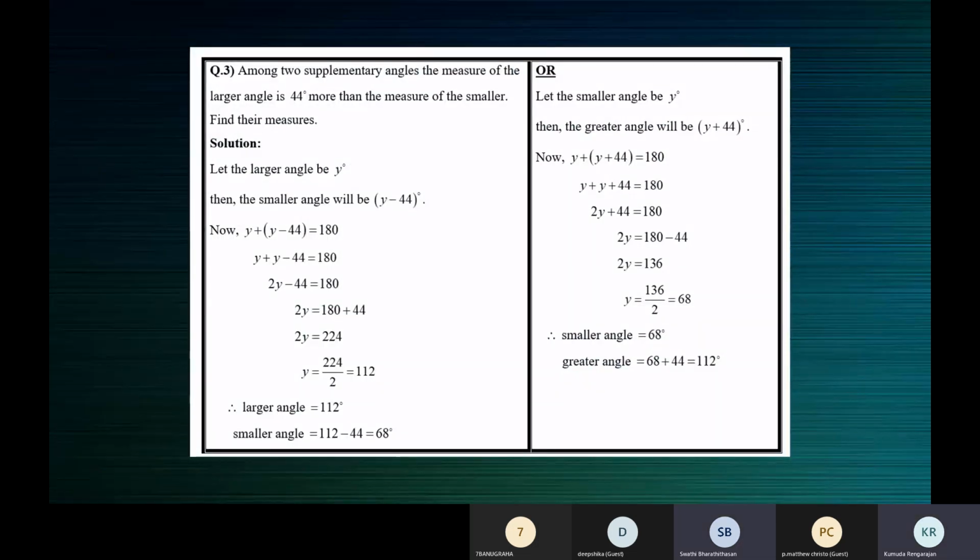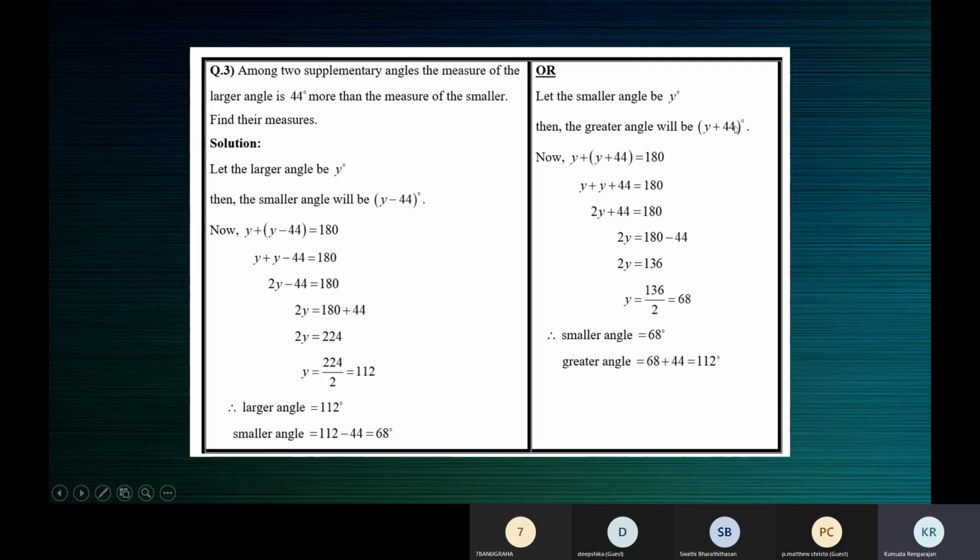So instead of x, I have taken y here. I've worked it both ways for you. If the larger angle is y, the smaller angle is y minus 44. This is what I'm saying, assumption, assuming the two angles. Let the larger angle be y degrees. If the larger angle is y degrees, then the smaller angle is y minus 44 because the difference is 44. If the smaller angle is y degrees, then the larger angle will be y plus 44.